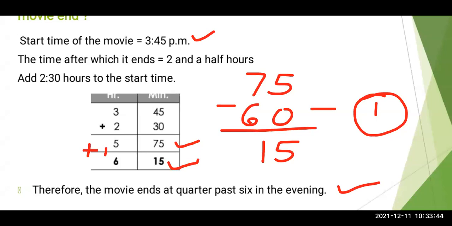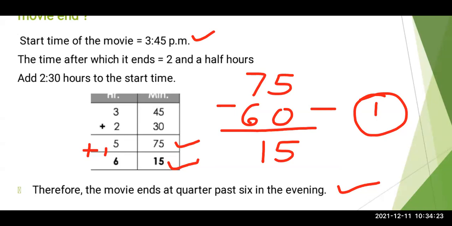Now here you can't do it directly, you have to write stepwise also, because we are doing the statement sums, so we need to write the steps also. So here 45 plus 30 we got 75. 75 minutes we don't have, so we have to subtract 60, because addition में हमको subtract करना है और subtraction में हमको add करना है. So don't get confused regarding addition and subtraction. So 75 minus 60, I got 15. Now 1 hour we have taken here, so we have to add 1 hour to 5. So 5 plus 1 will become 6.